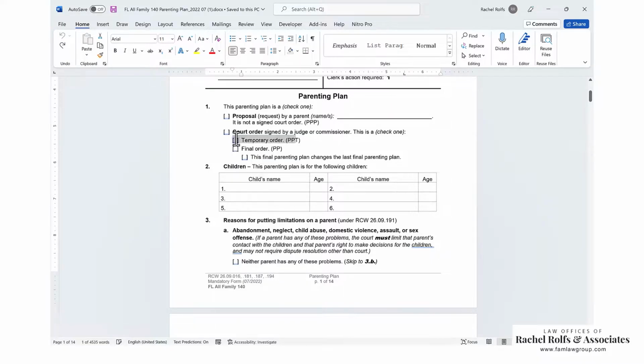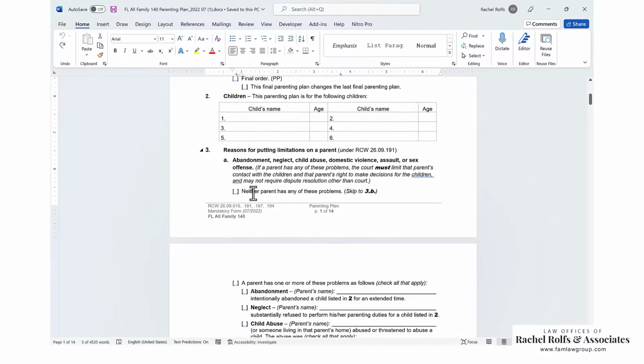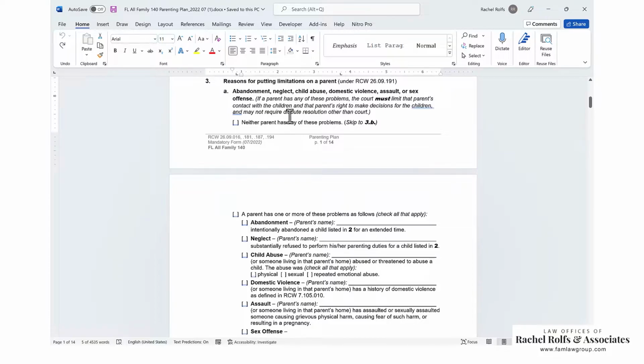And if it's just a temporary order, you just check the temporary order box. Section 2, children. You're going to list children's names and ages. Section 3, these are reasons for putting limitations on a parent. If this is your proposed parenting plan, you are going to put in whatever you believe to be appropriate.